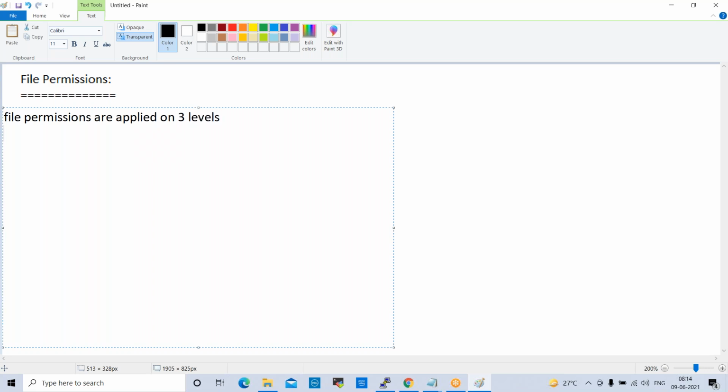What are those? First one is owner or user level. Second one is group level. And third one is others level.